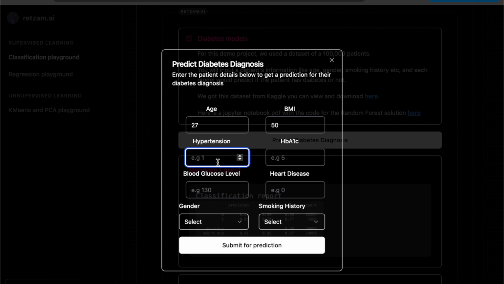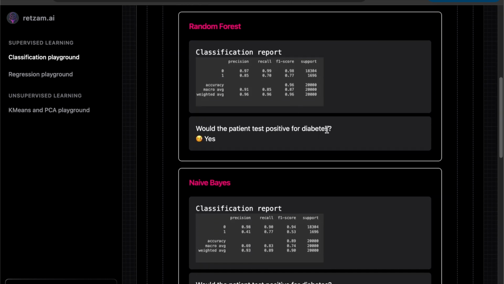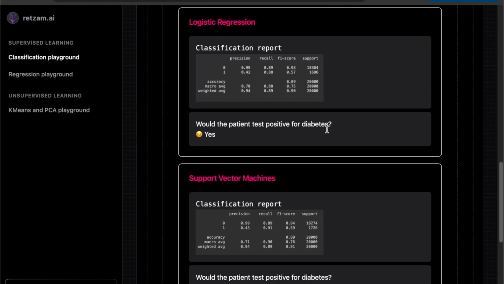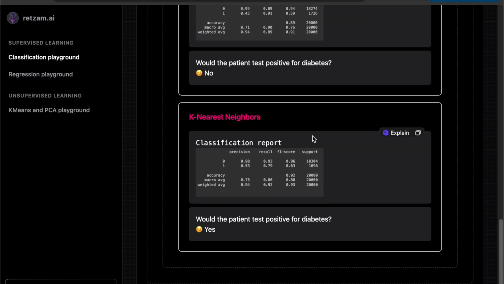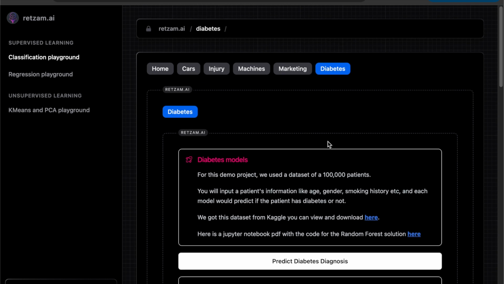Let's see. So you can get a classification report for this, and we have a very good disclaimer saying this is just a demo project. It's not to be used for medical purposes. So yeah, this is very cool. This is the last one for the classification playground.